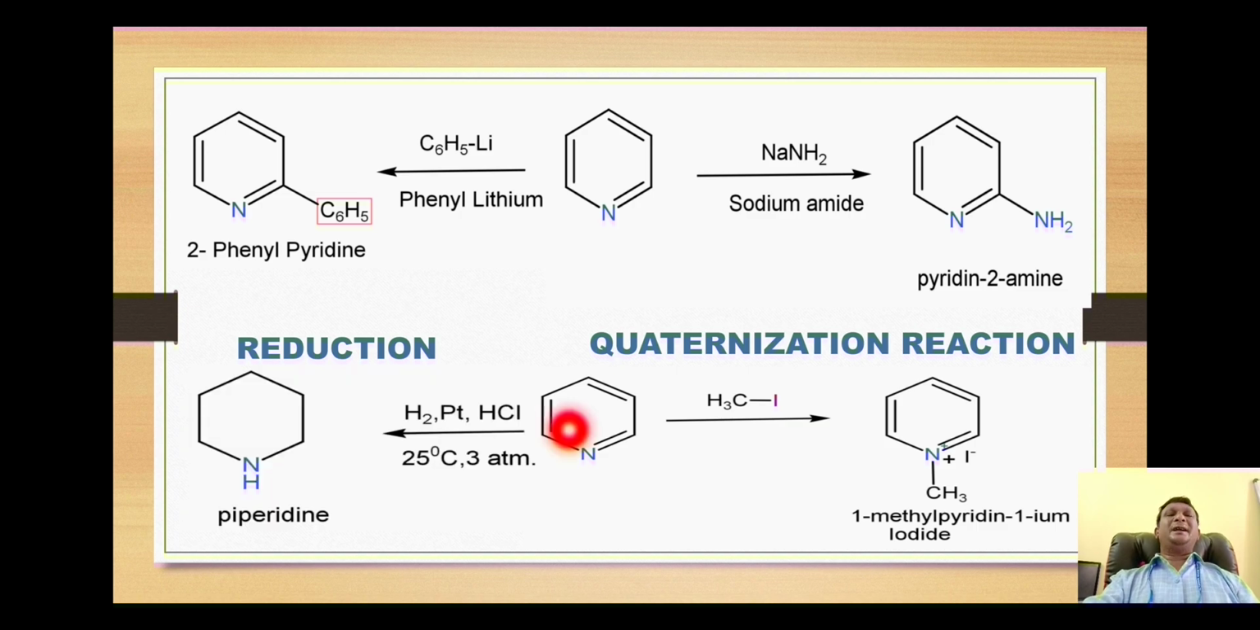The next reaction is the reduction reaction. The pyridine when reduced with molecular hydrogen in presence of the catalyst platinum and in presence of hydrochloric acid at the normal temperature 25 degrees centigrade and somewhat high pressure of 3 atmosphere, these 3 double bonds undergo saturation to give the formation of the corresponding piperidine molecule.